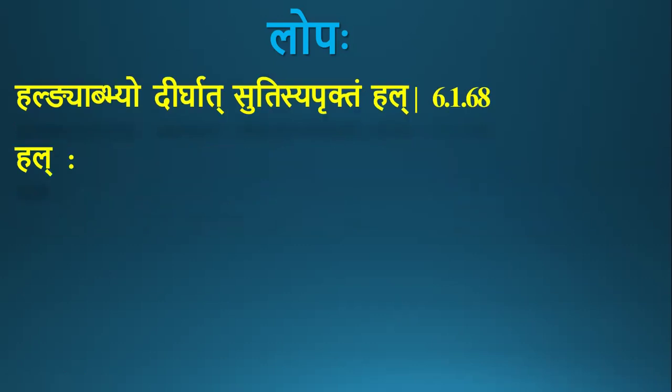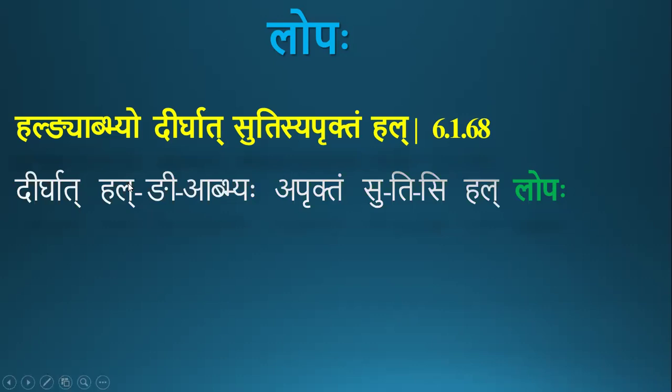So if a hal letter or a ni pratyayanta word or ap pratyayanta word is followed by aprukta su or ti or si, then there will be lopa of them. These su ti si get deleted. The consonant of su ti si gets deleted. We shall discuss in detail.